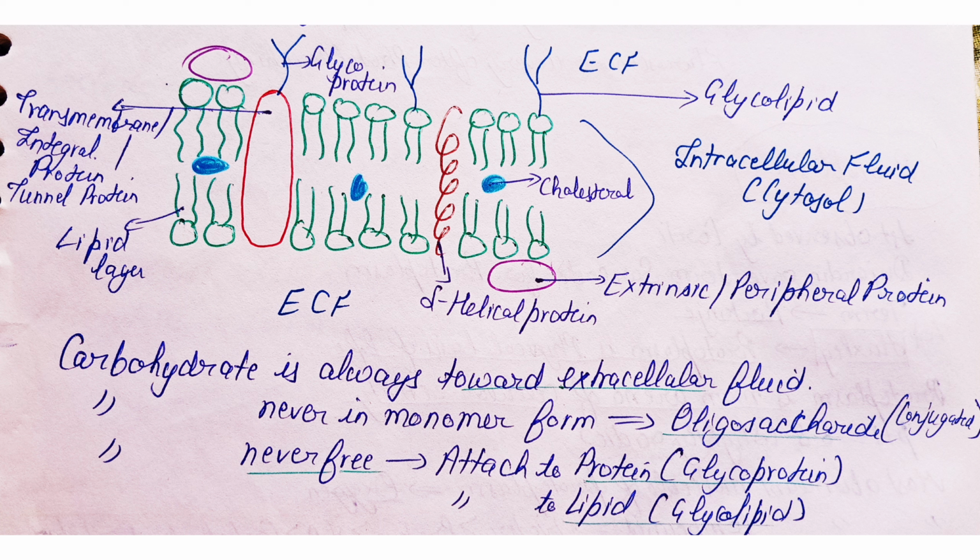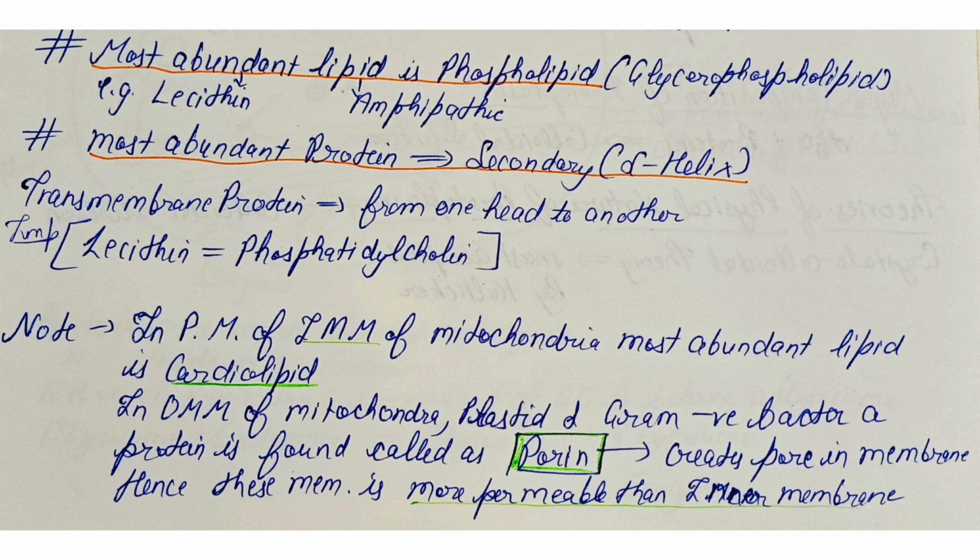The protein present is the alpha helical protein. The most abundant lipid in the plasma membrane is the phospholipid. Out of phospholipid, the major one is lecithin. The lipid is amphipathic in nature. It is composed of a hydrophobic tail and a hydrophilic head. The hydrophilic head is toward the extracellular fluid and the hydrophobic tail is toward the intracellular side.